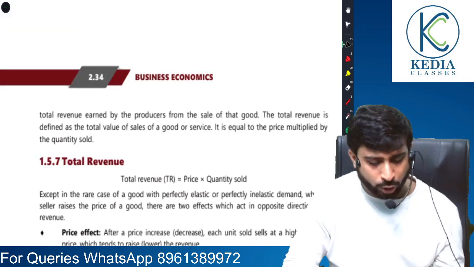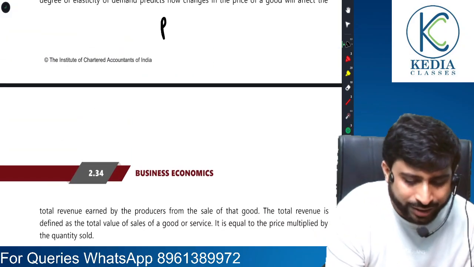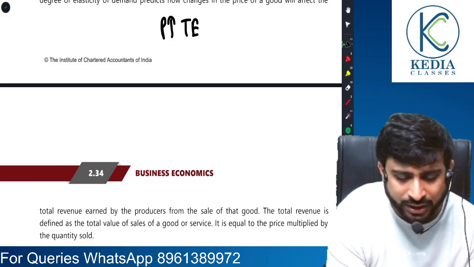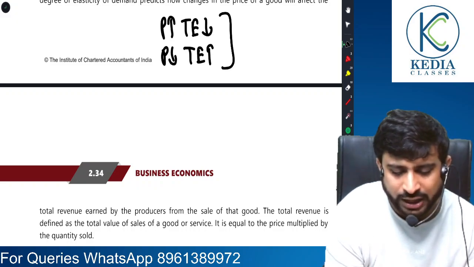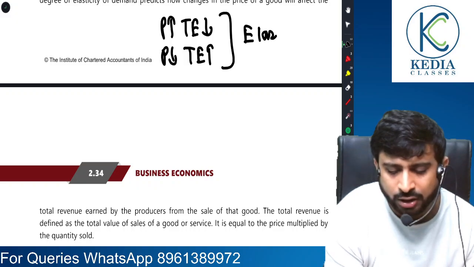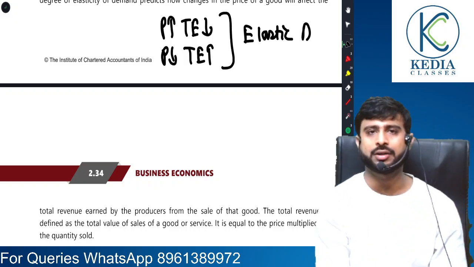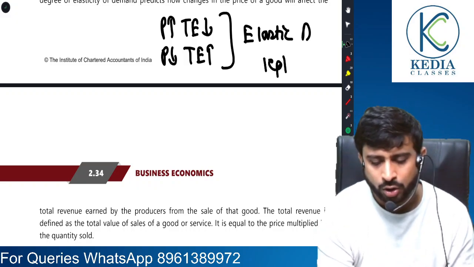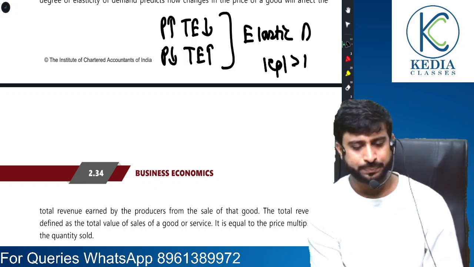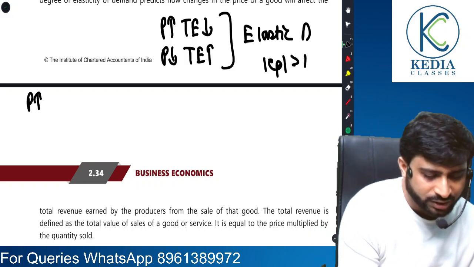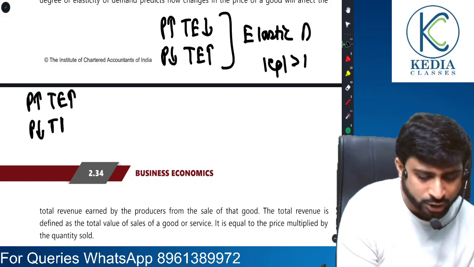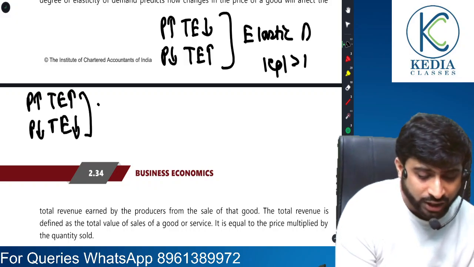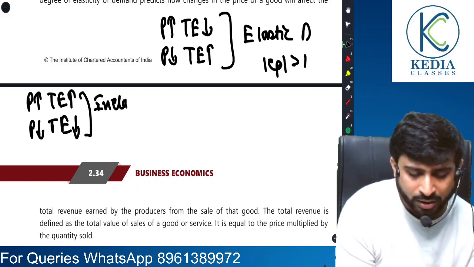So let me elaborate it for you again. When price rises and total expenditure reduces, or when price falls and total expenditure rises, then we are discussing elastic demand. Elastic demand has an elasticity value greater than 1. But when they move in the same direction, that is, a rise in price leads to a rise in expenditure or a fall in price leads to a fall in expenditure, then we are in the world of inelastic demand.